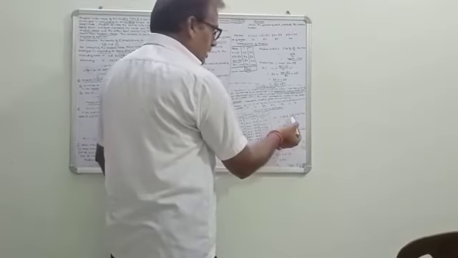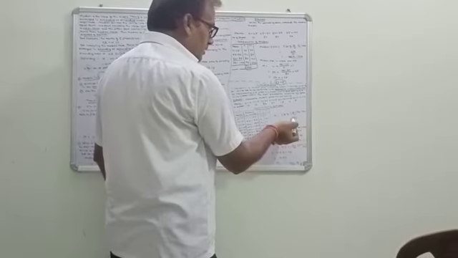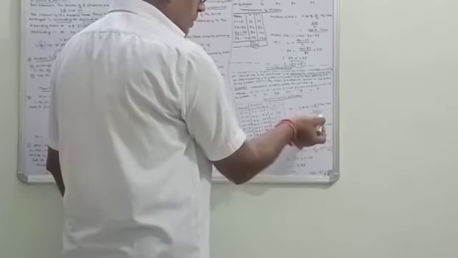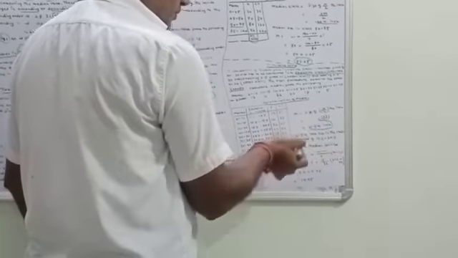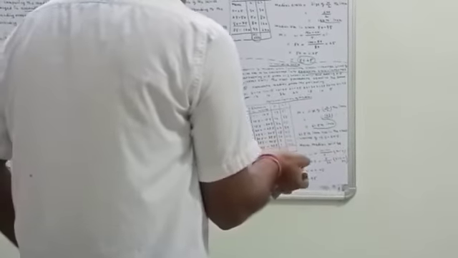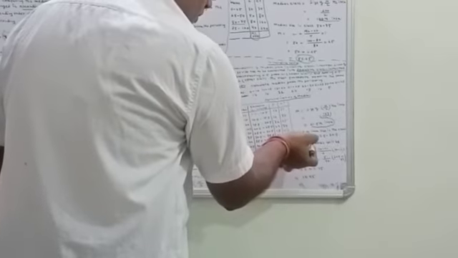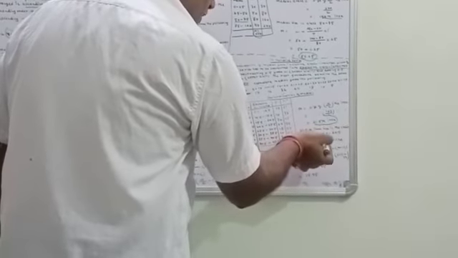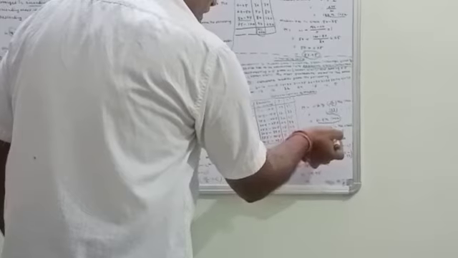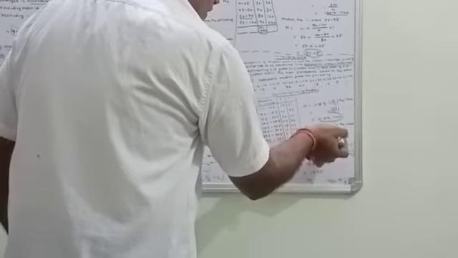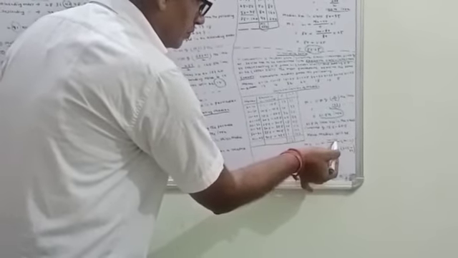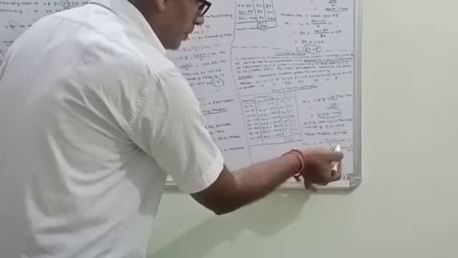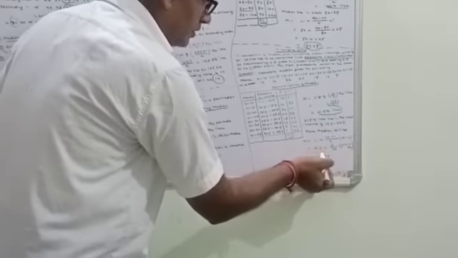Now median equal to size of n by 2 the item. N here is 123 by 2, equal to 61.5th item. Now the 61.5th item lies in the class interval of 15.5 to 20.5. Hence median will be L1 plus (L2 minus L1) divided by F into (M minus C).